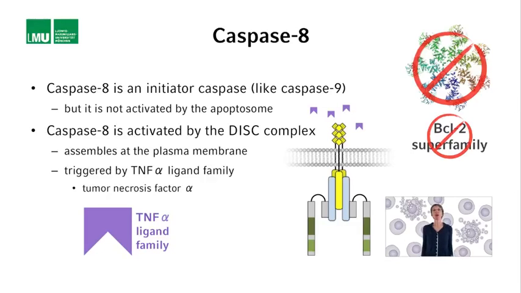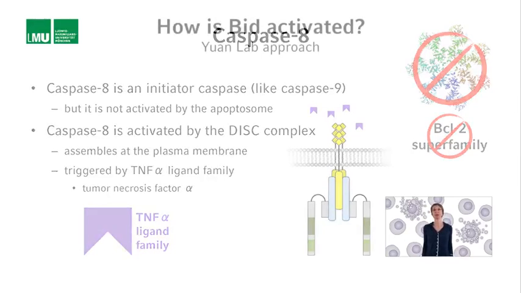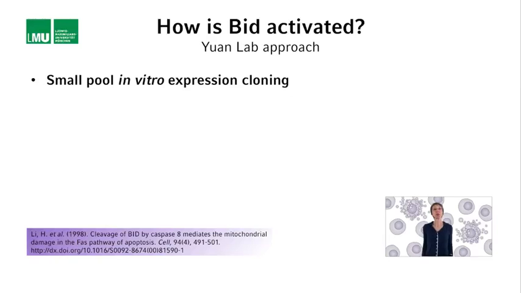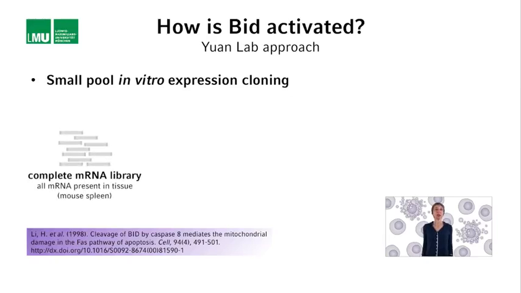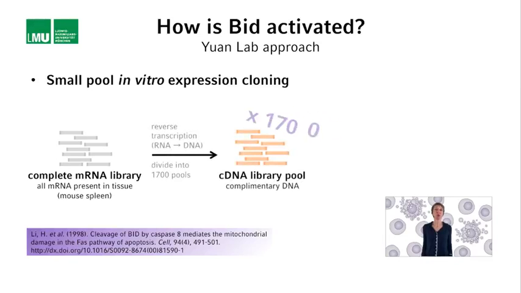In order to identify substrates of caspase 8, basically proteins that are cleaved by caspase 8, Junying and co-workers employed the following strategy. They isolated messenger RNA, mRNA, from mouse spleen, converted this into what is referred to as complementary DNA or cDNA, and then divided up the pool of cDNAs containing thousands of cDNAs representing all genes that are expressed in the mouse spleen into 1,700 different smaller pools with less complexity.